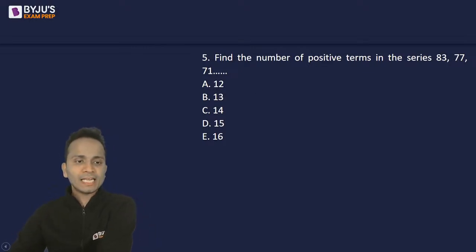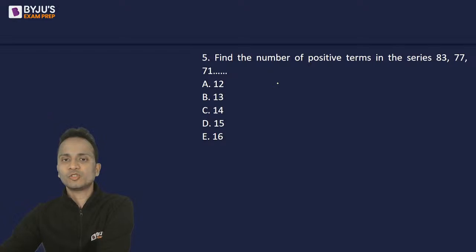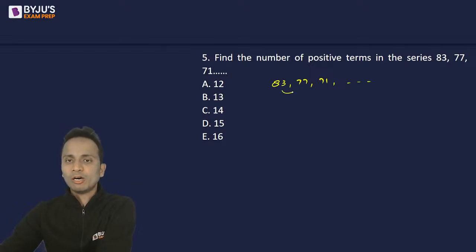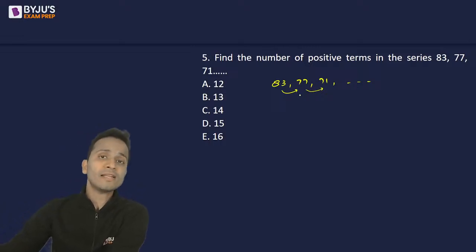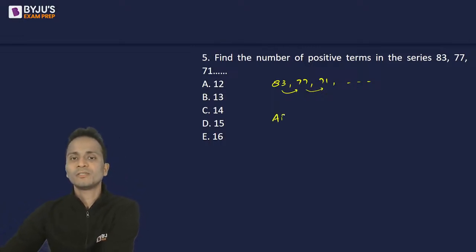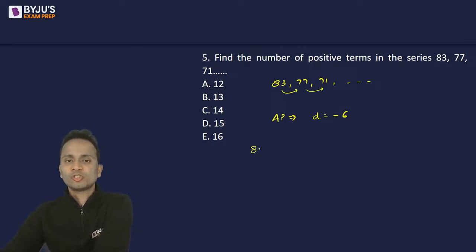Now, first of all, let's analyze this series. What type of series is this one? So 83, 77, 71 and so on. A decrease of 6, then a decrease of 6. So this is an arithmetic progression with a common difference of -6. The terms will keep decreasing by 6. So after 83, 77 will come, then 71, then 65, 59 and so on.